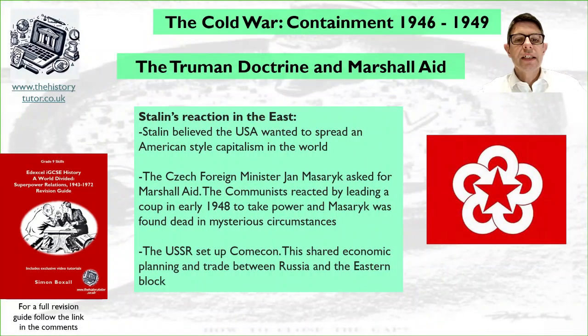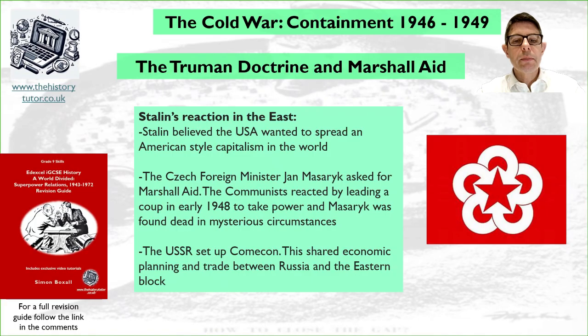So how did Stalin react in the East to this? Stalin believed the USA wanted to spread American-style capitalism in the world, so he was fearful and worried about that. Czech Foreign Minister Jan Masaryk asked for Marshall Aid. The communists reacted by leading a coup to take over Czechoslovakia in early 1948, and Masaryk was found dead in mysterious circumstances. The USSR also set up Comecon.